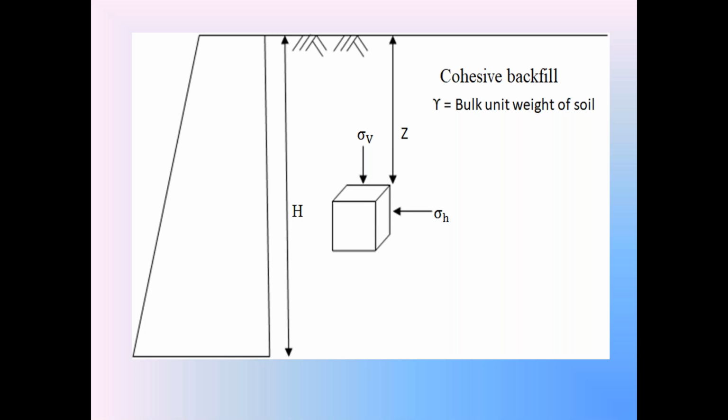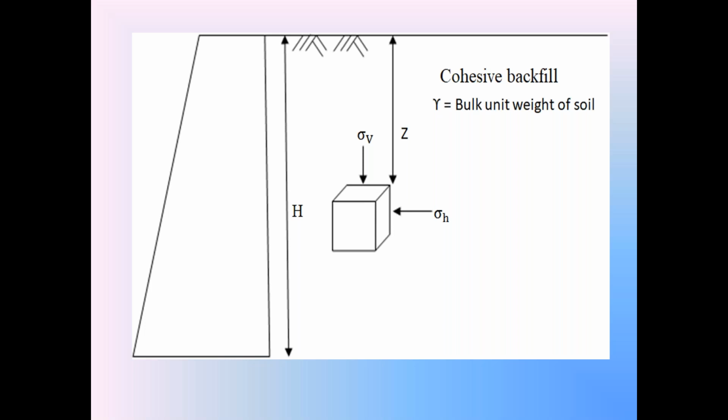Now in that rest condition, the soil element in the backfill is subjected to two normal stresses.